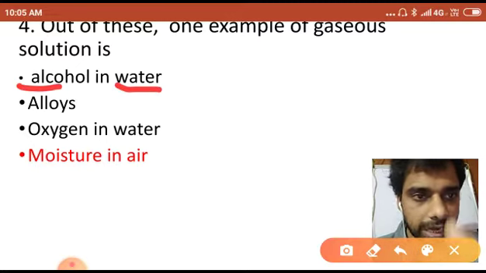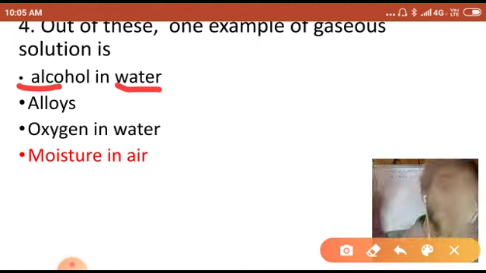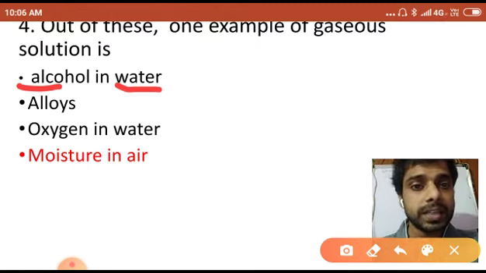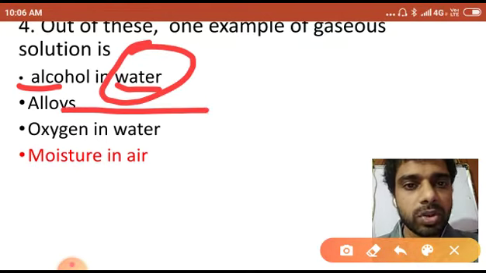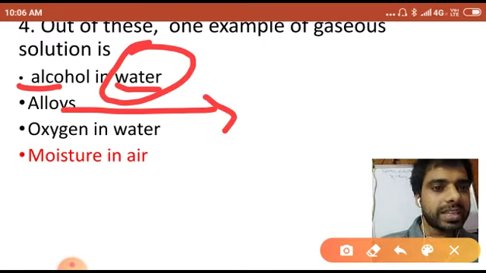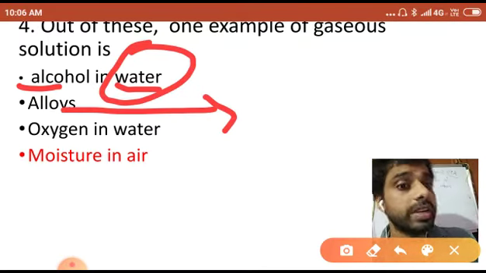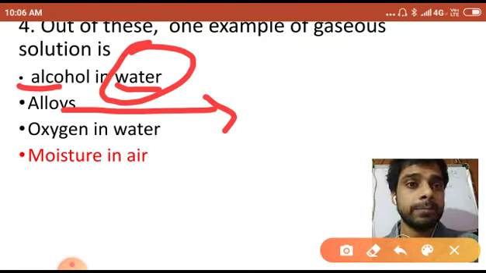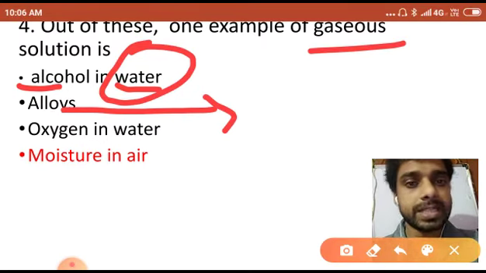You can see alcohol is dissolved in water. That means some amount of alcohol is dissolved in water, and water is in the large quantity. So here you can see water is the solvent. An alloy, you know, is a mixture of two metals, so it is obvious that the solvent is also metal. No case. A gaseous solution is one where the solvent is gas.